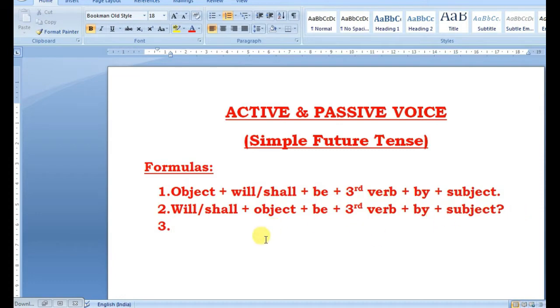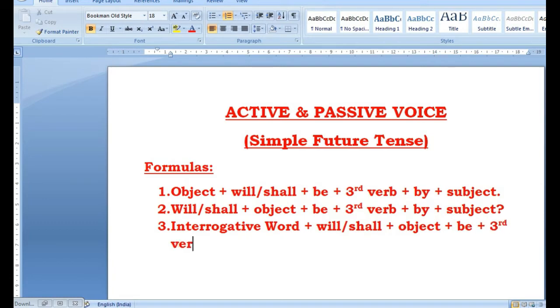Then the next sentence is with interrogative word: interrogative word, and then will or shall, and then object, and then be, and then third form of the verb, and then by, and then subject, and then question mark.